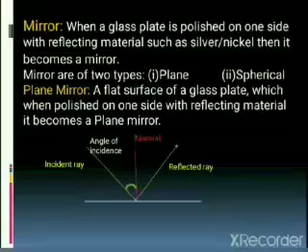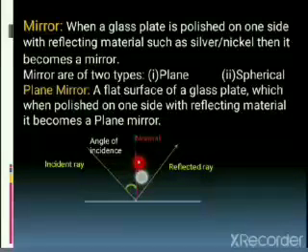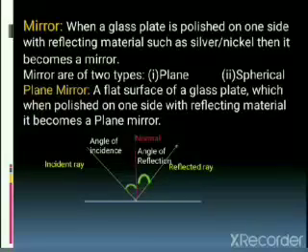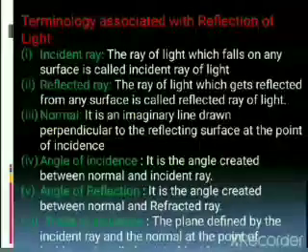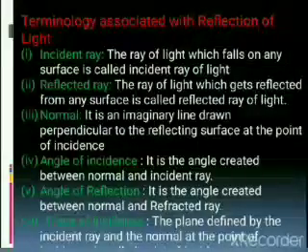One more terminology related to this: the angle created between the normal and the incident ray is known as the angle of incidence. This angle is the angle of incidence, whereas this angle is the angle of reflection. So this is written over here. What is the terminology associated with reflection of light?